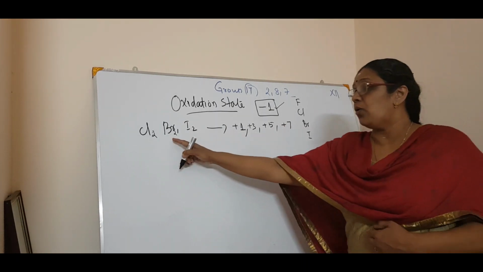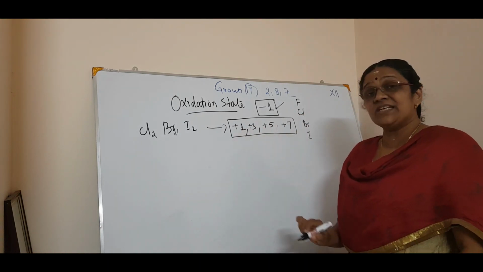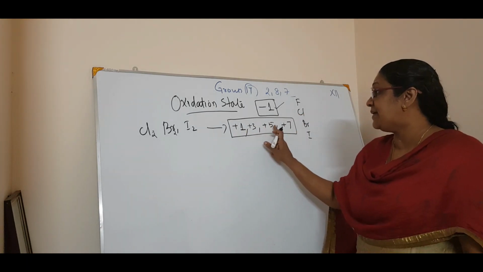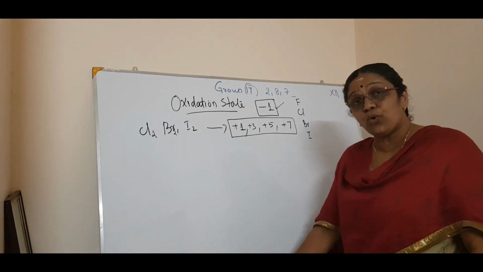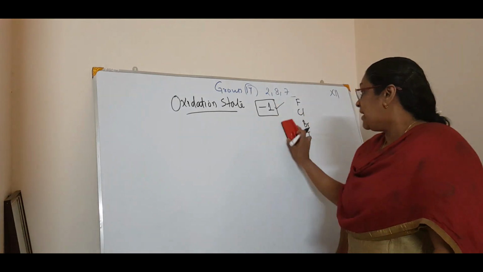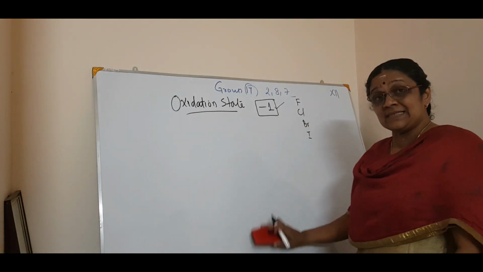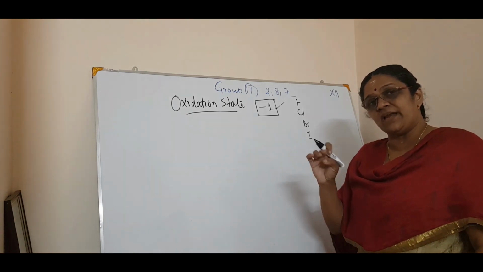So all chlorine, bromine, iodine show the oxidation states of +1, +3, +5 and +7. Now I will show you how this oxidation takes place, or how this oxidation has these values, that is +1, +3, +5 and +7.